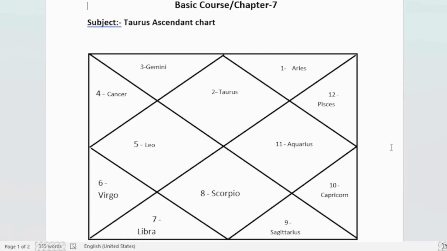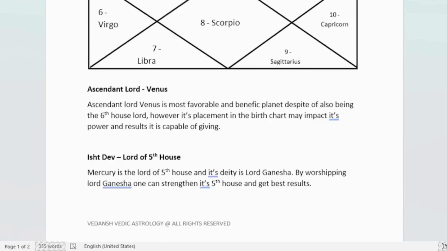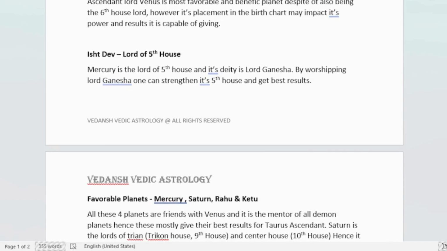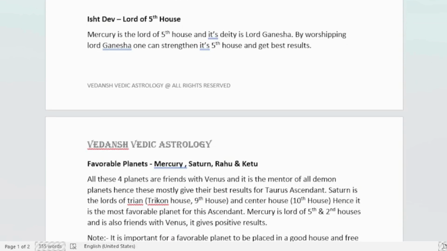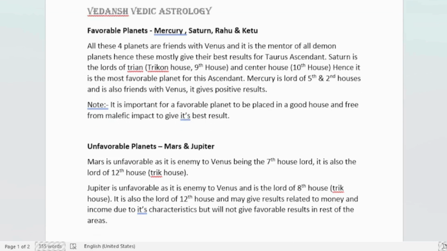Now you can download the handout from the link given in the description box. You can scroll it down and look for all these planets in detail. It's all written over here. You can go through it, read it again, do your revision, and watch the video again.